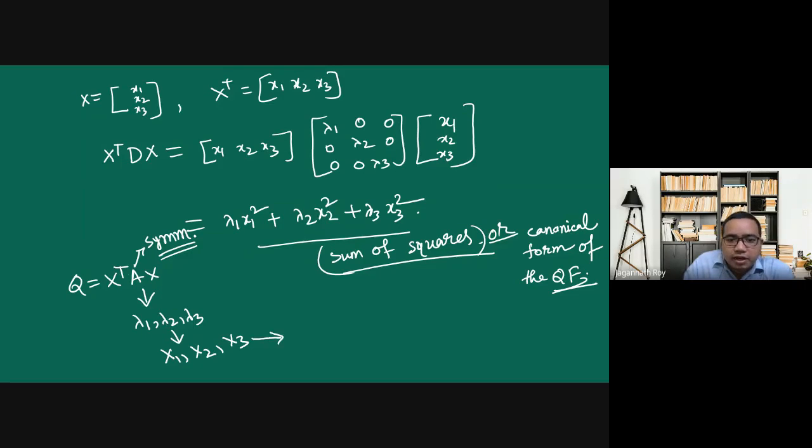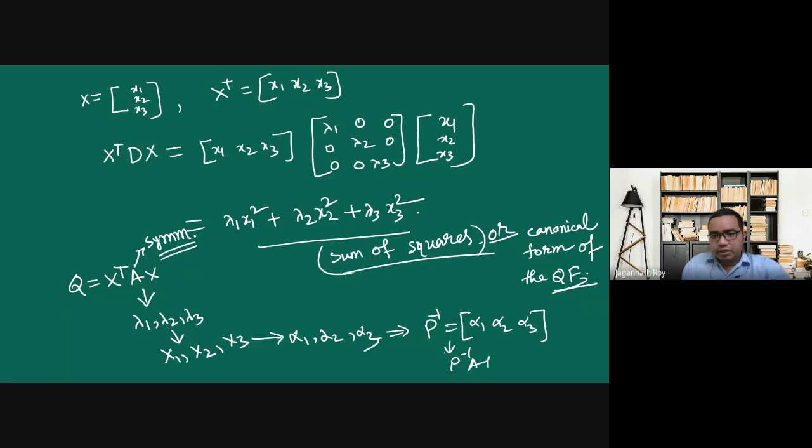From here we will find the P matrix, making it alpha 1, alpha 2, and alpha 3. And this will give us P inverse AP equals D.